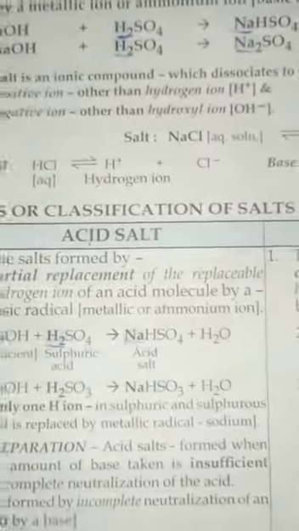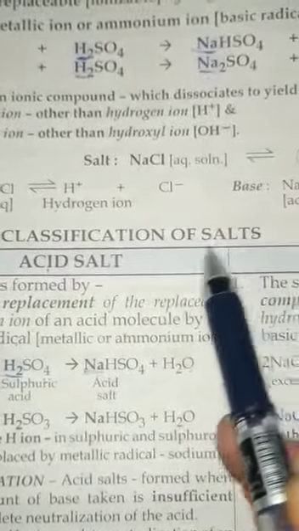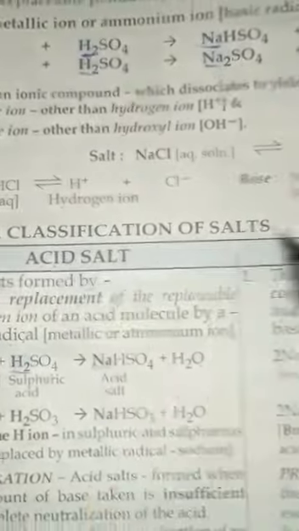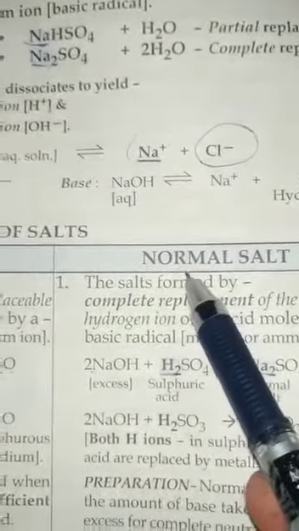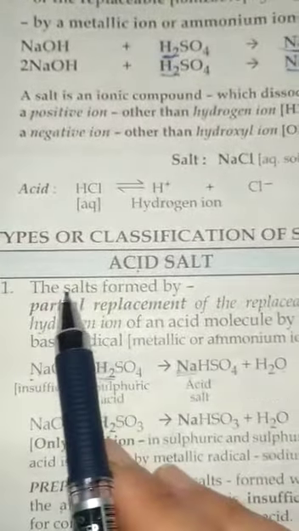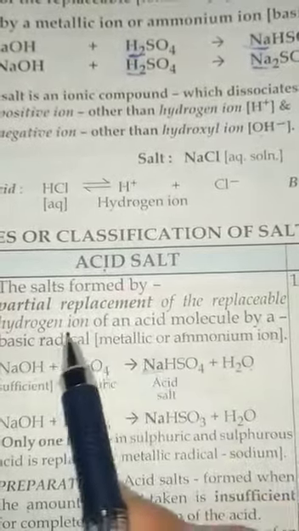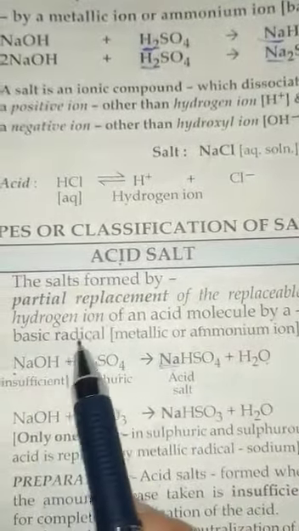Now here is the classification of salt. So it is classified in two categories. First one is the acid salt and next is the normal salt. So what are acid salts? These are the salts formed by the partial replacement of the hydrogen ion by any basic radical.